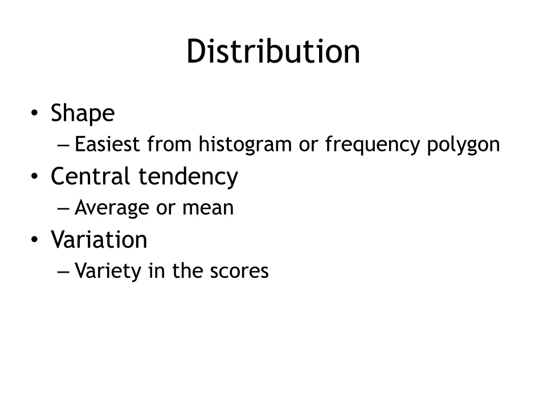When we talk about the distribution, there are always three pieces. First, we can talk about the shape. Second, we can talk about the average or the mean, which is what we're talking about when we're talking central tendency. And finally, we can talk about the variation in the scores. Are they clumped together, or are they spread far apart?